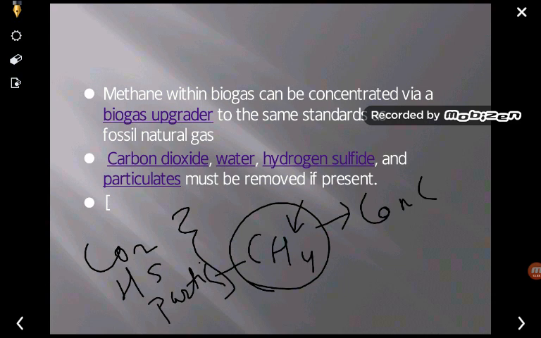the standard of our fossil fuel, natural gas, can be achieved by removing these constituents which are present inside the biogas plant. And in this way it can be efficiently utilized in other fields.